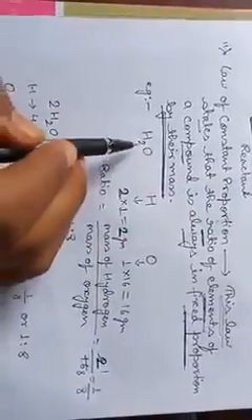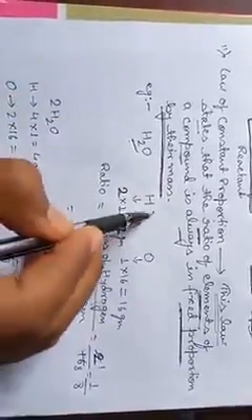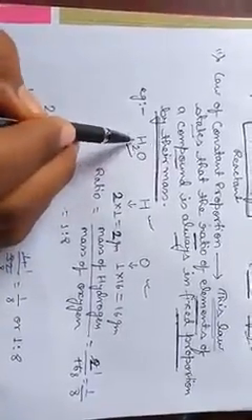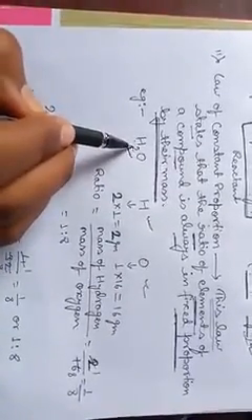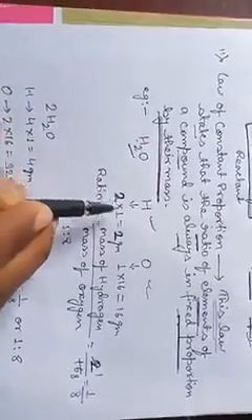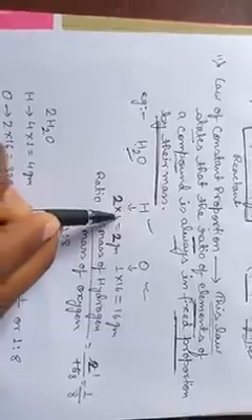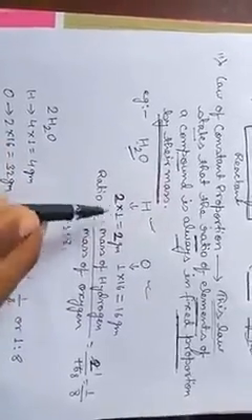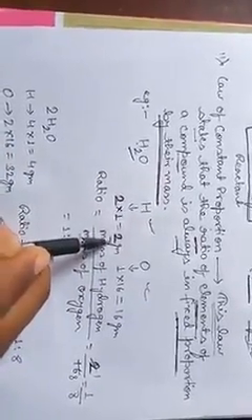Suppose we have taken a water molecule H2O. In that water molecule we have hydrogen and oxygen. There are two hydrogen atoms present, and the mass of one hydrogen atom is 1 gram, so the total mass of hydrogen is 2 gram.